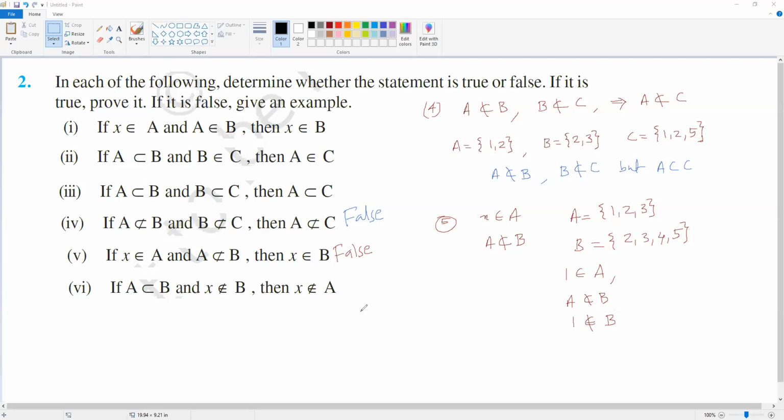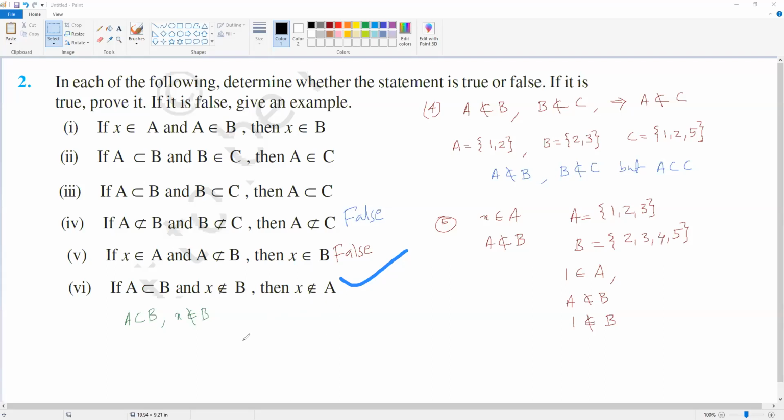Now sixth one, A is subset of B. ये सबसेट ऑफ B मतलब A में जितना भी एलिमेंट्स है पूरा का पूरा एलिमेंट्स B में है, and X not in B. So then X not in A, we have to prove that.